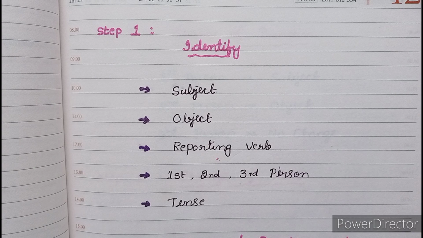First step is identify. This is the most important step. You need to identify 5 things here: subject, object, reporting verb, first person, second person and third person, and tense of the reported speech.